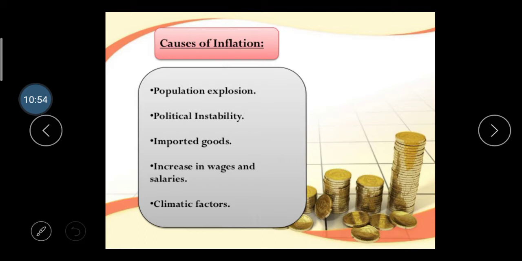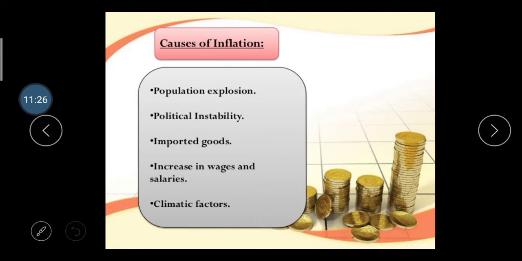Take the example of the Diwali season or any festival season, when people get bonuses and wages, so they purchase more products, and that's why in this season you can see the market value of products automatically increases and it creates inflation. Then climatic factors. Sometimes climatic factors also affect particular sectors.